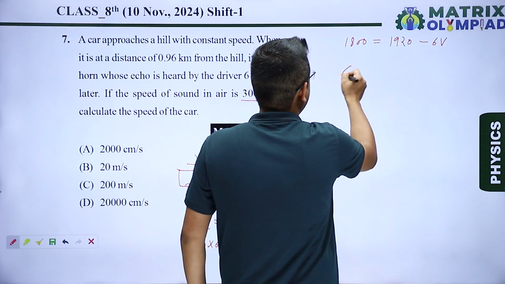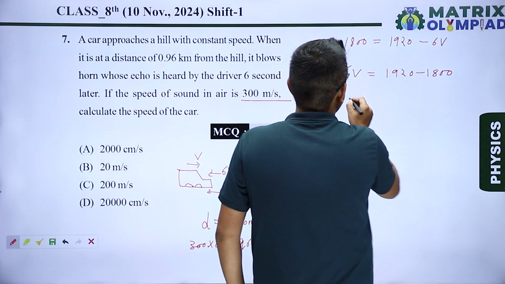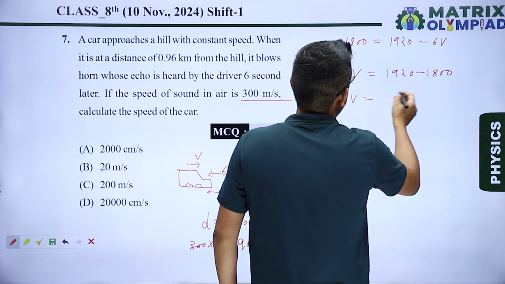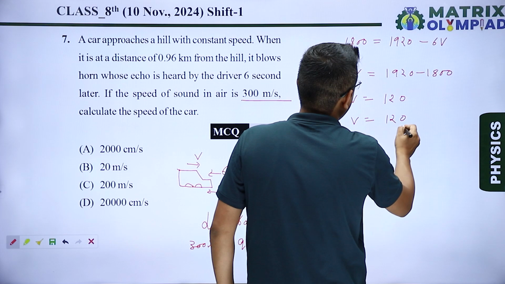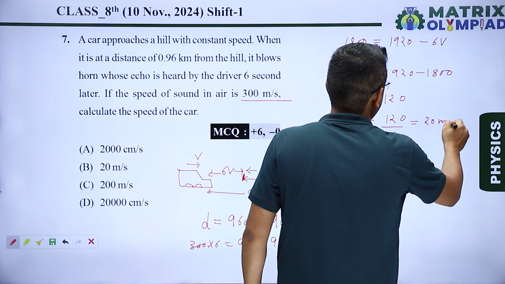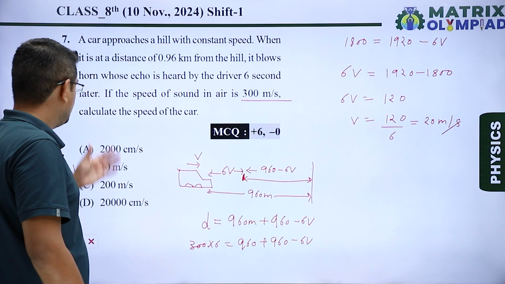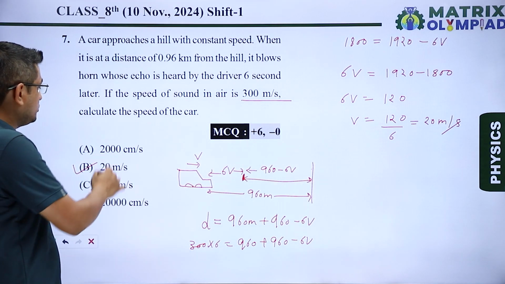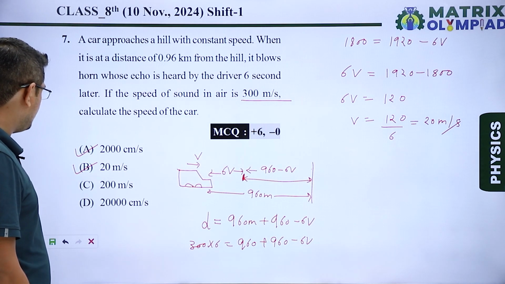Solving simply mathematically, 6V equals minus 1800 plus 1920, that is 120. V equals 120 divided by 6. Solving this, we get 20 meter per second. So our correct answer is 20 meter per second, but it may have more than one correct answer. 20 meter per second is equal to 2000 centimeter per second. This is also a correct answer. So options A and B are our correct answer.